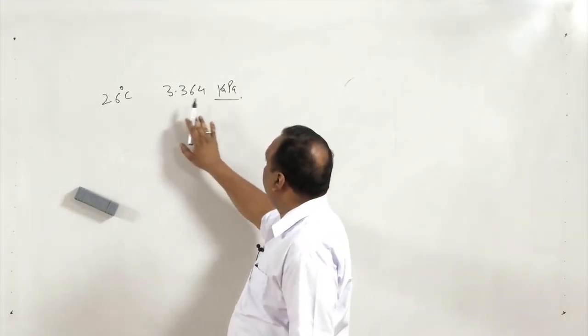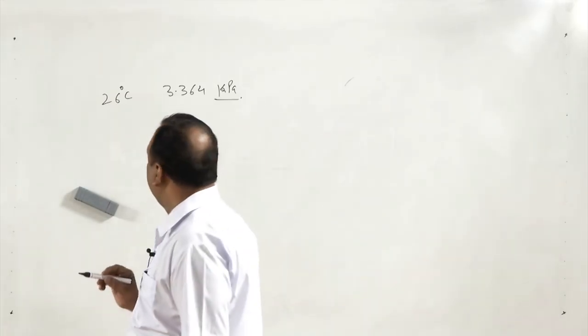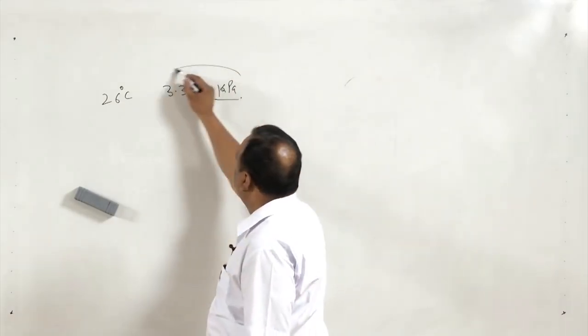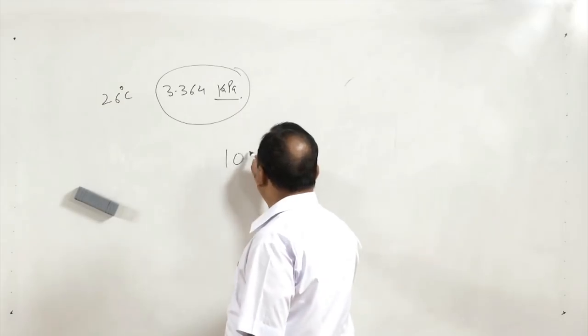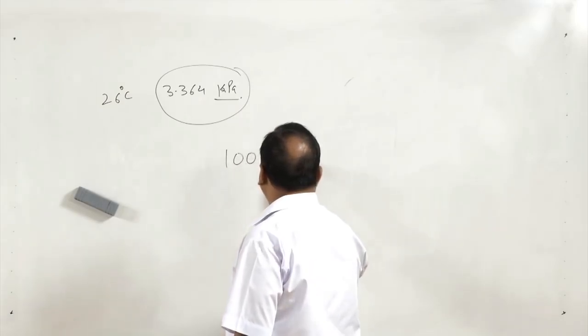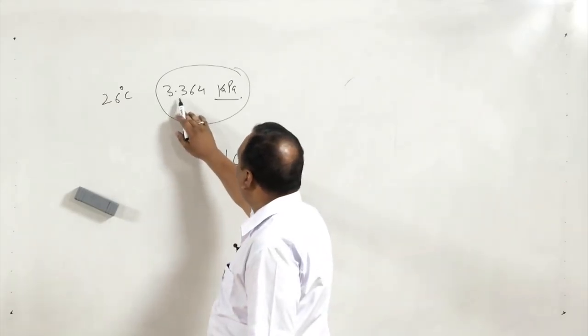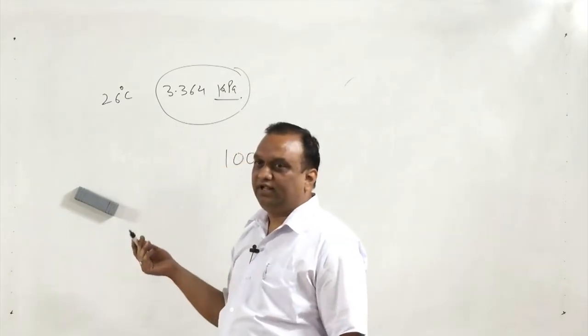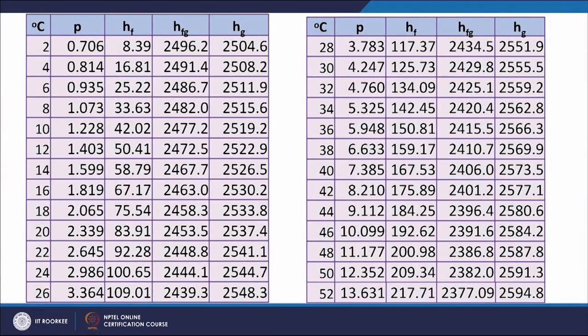Now, this is the saturation pressure at 26 degree centigrade, right. So, you can imagine the order of pressure. The room pressure is again 101, so let us say 100 kilopascal. So, the major chunk of pressure comes from the air pressure and the vapor contribution is only 3.364 kilopascal, and here definitely the vapor can be considered as a gas. So, I have taken properties starting from temperature 2 to 50 degrees centigrade, because we will be needing these values frequently in subsequent lectures.